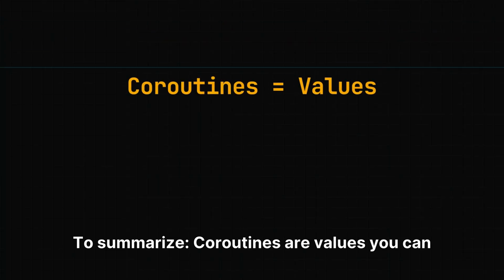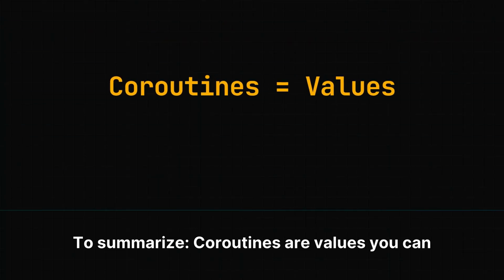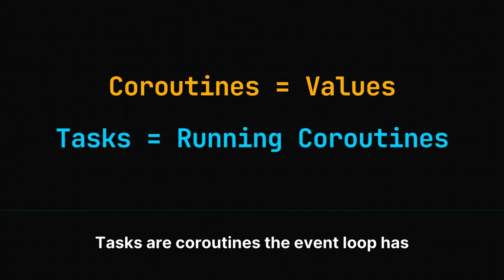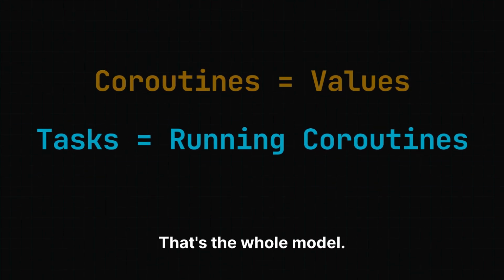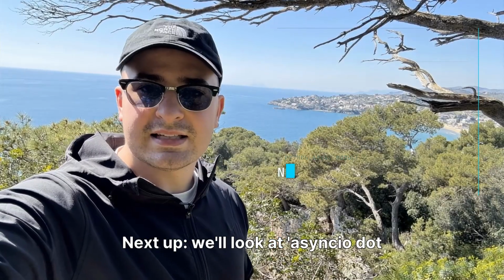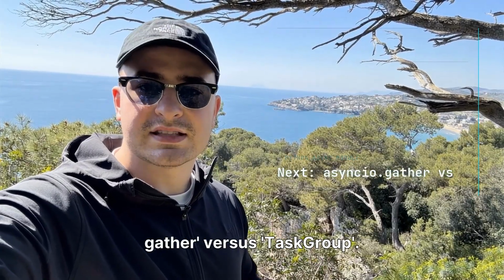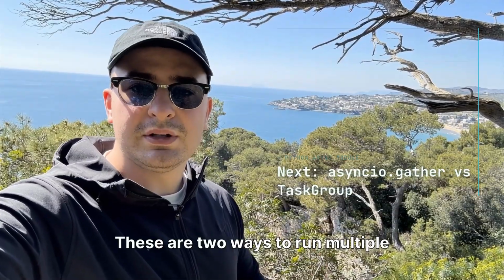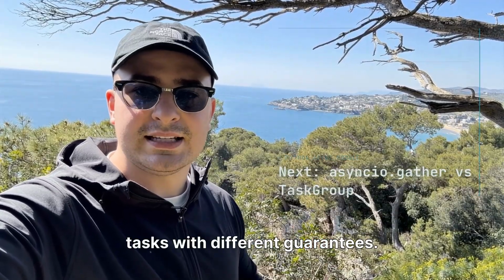To summarize, coroutines are values you can pass around. Tasks are coroutines the event loop has agreed to run. That's the whole model. Next up, we'll look at asyncio.gather versus TaskGroup. These are two ways to run multiple tasks with different guarantees.